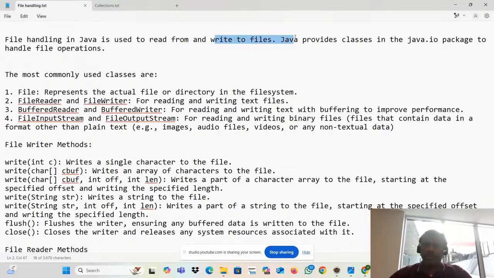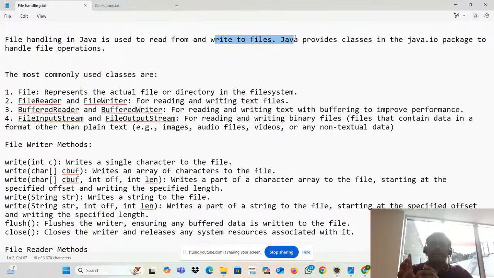And also these classes belong to a package. What is the package? The IO package. In session one I explained, right? What is a package? It is nothing but a collection of classes. What is a class? It is nothing but a collection of methods. Same here, there is an IO package.